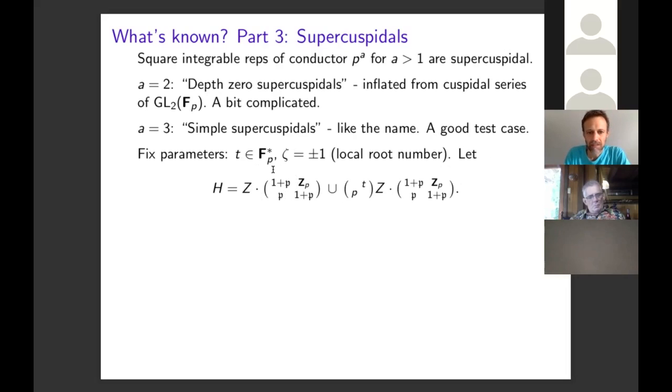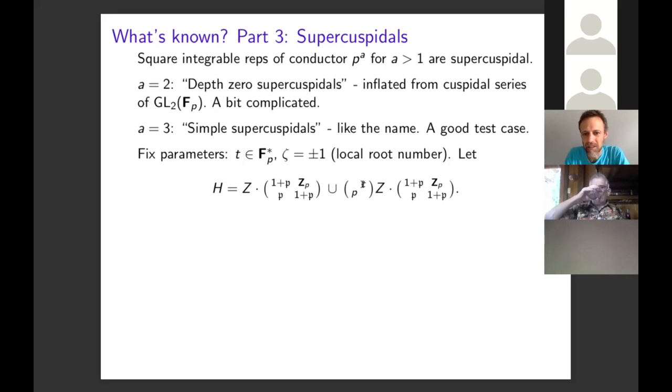So this is a group, and it's going to be of index 2 in the group that we're interested in, H. And the other coset representative of this subgroup is this off-diagonal element t_P. In order to define a simple supercuspidal representation, you need to fix two pieces of data. The first is a non-zero element of Z mod PZ star, which we denote by t. And that's this element here.